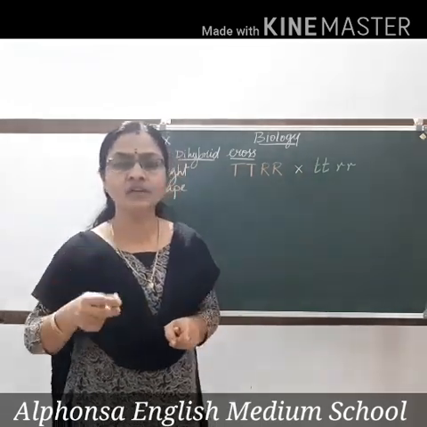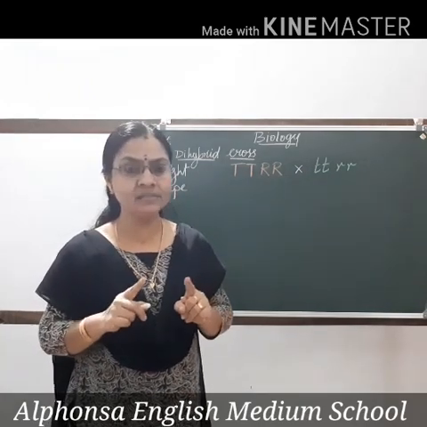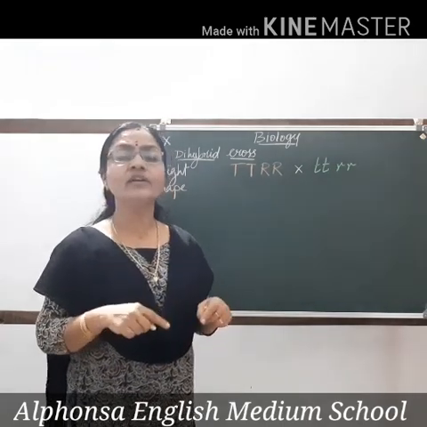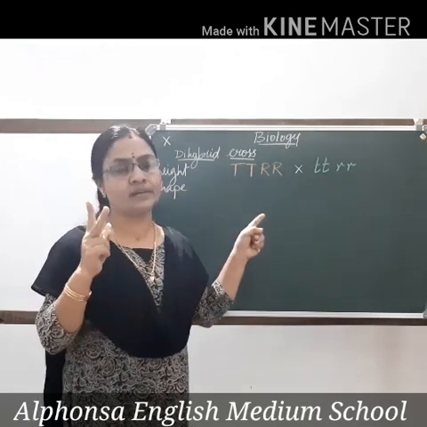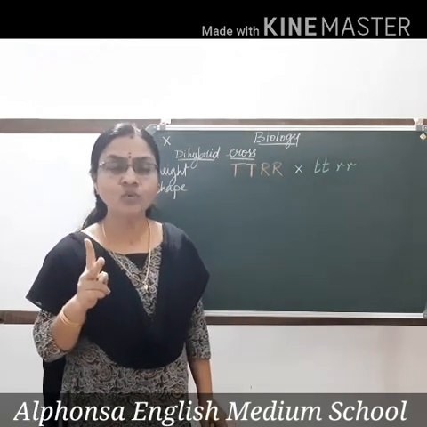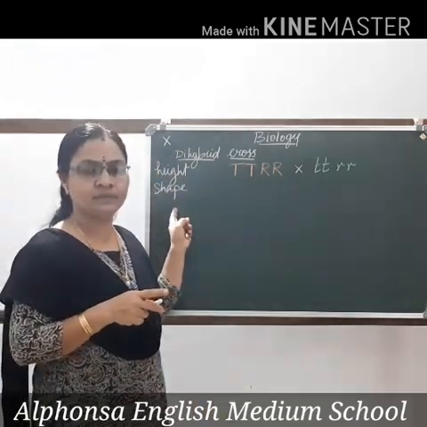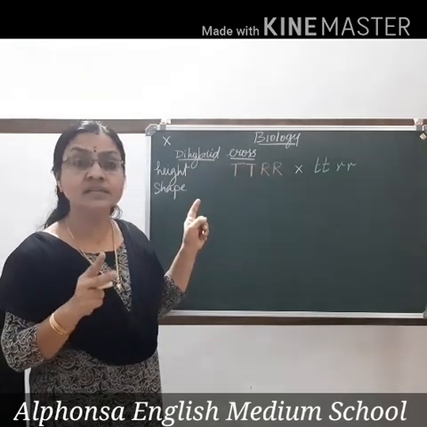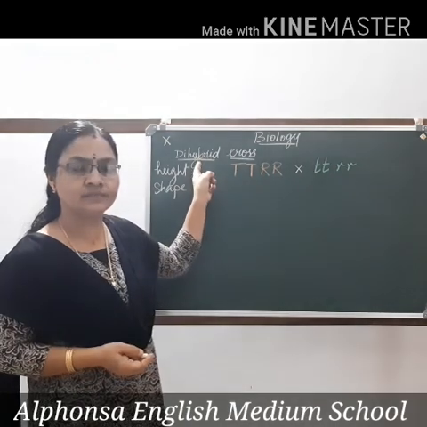What is the procedure in all these experiments? He crossbred two plants with contrasting traits. Now how many contrasting characters have we taken in a single plant? Two characters: height and shape. Since two characters are considered in a single plant, we call it a dihybrid cross.